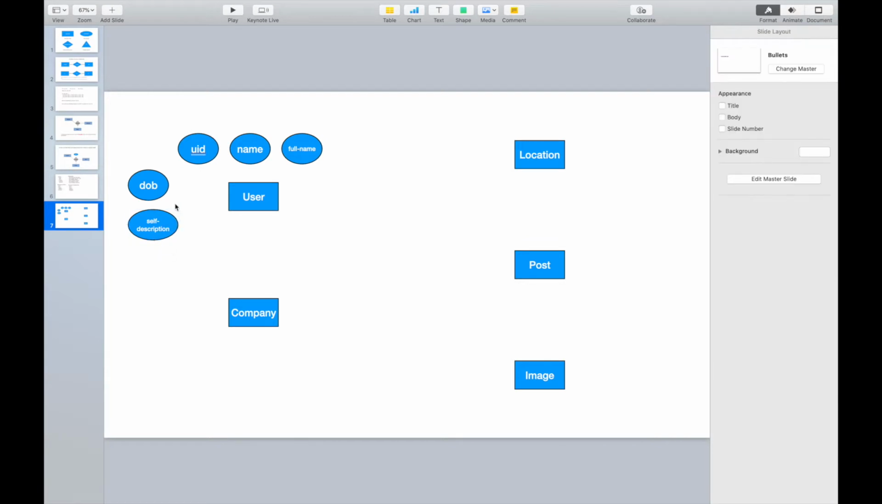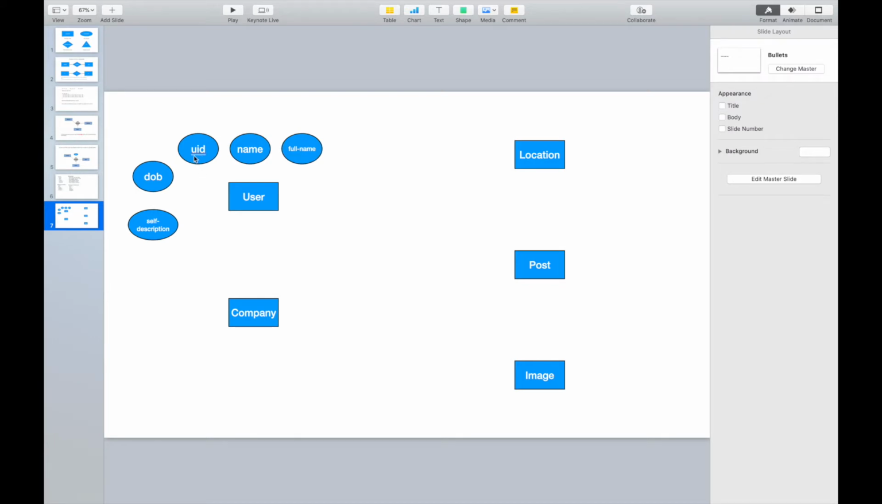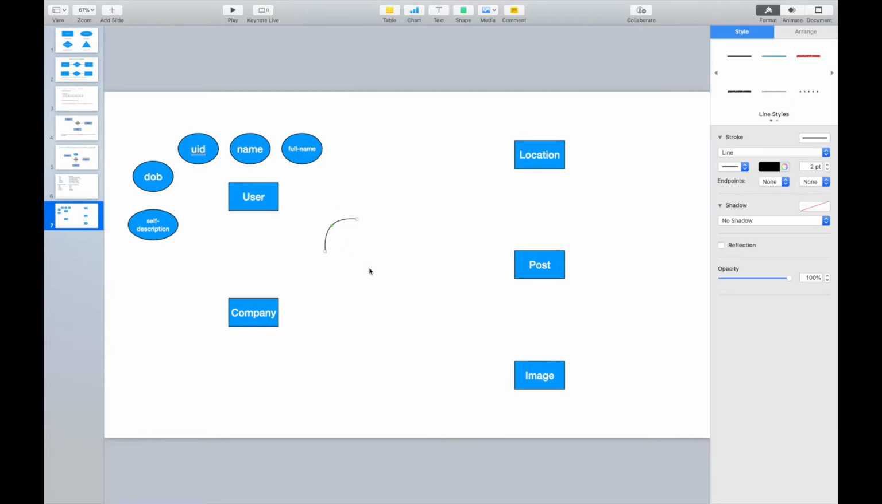And you can also decide some other attributes we can have for the user. This UID is very special. It's the key, so we have one underline as shown here, right? Then we can add some lines to connect the attributes with the user entity. Let me copy this one. I'm joining with the Keynote. Then we can do auto attach.